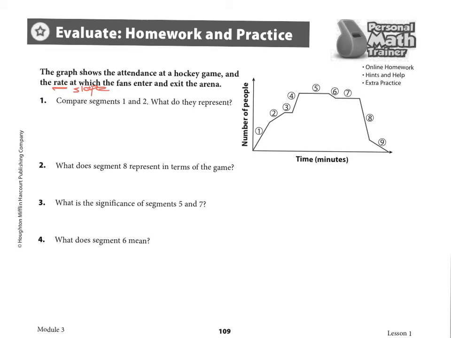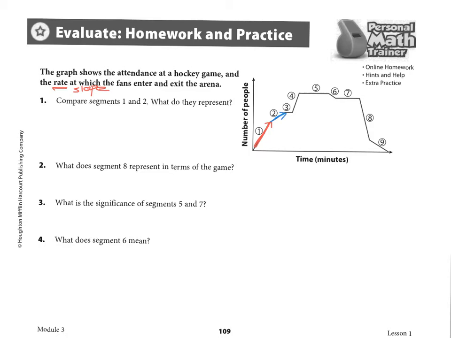So it says compare segments 1 and 2. What do they represent? Okay. So 1 right here represents the rate at which fans enter and exit the arena. Well, because it's going up, that means fans are entering the arena. The same thing at 2. They're entering the arena.